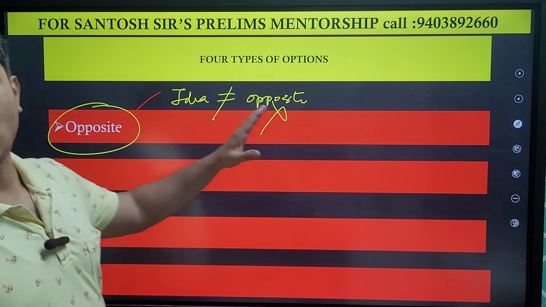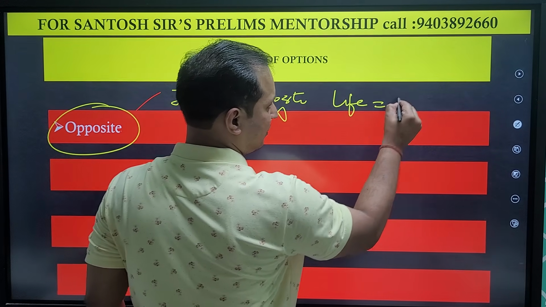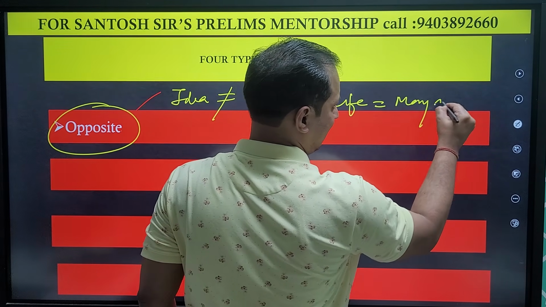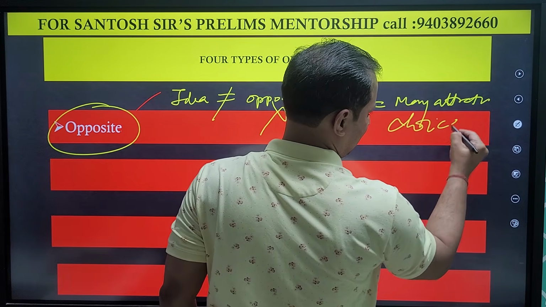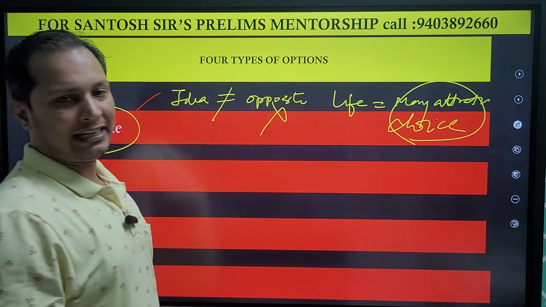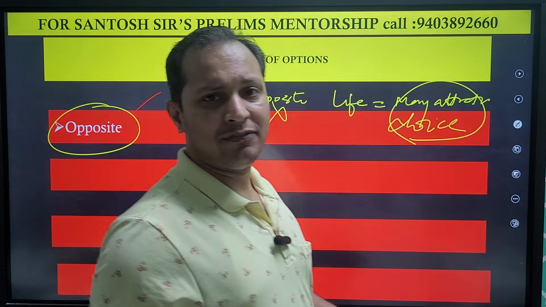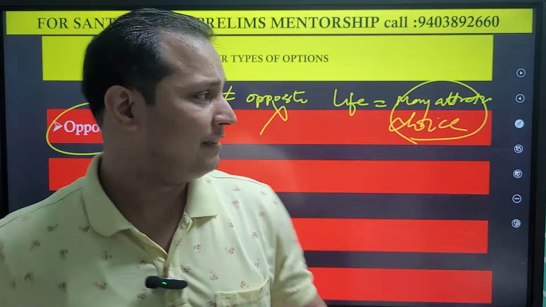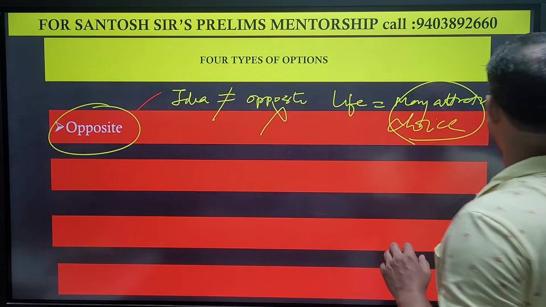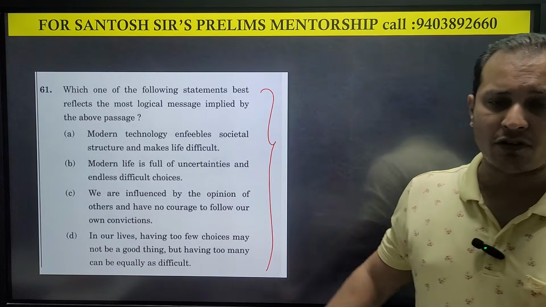So what is the passage talking about? The passage is talking about life being full of many attractive choices, and these many attractive choices make our life miserable because we are indecisive and we are having anxiety. Okay, this is the main idea. Now let us see which option is talking about this.